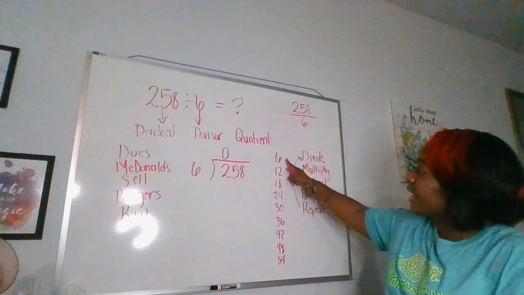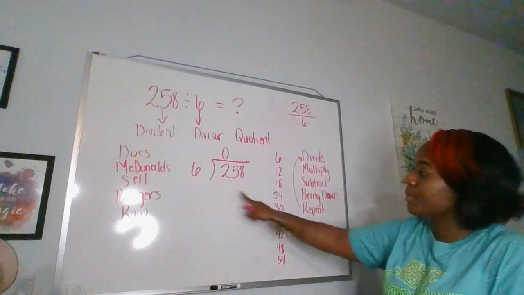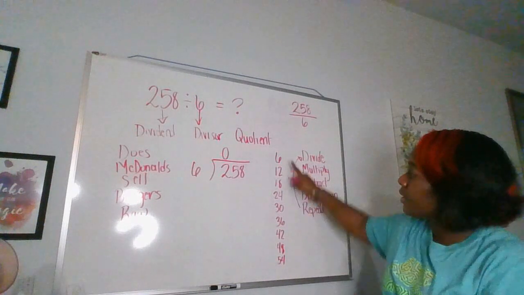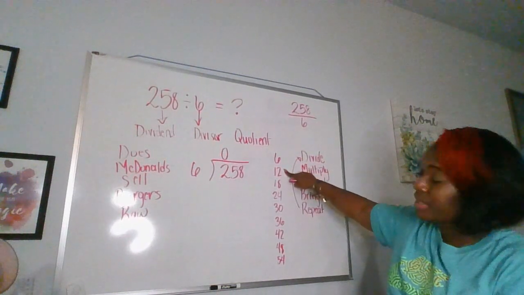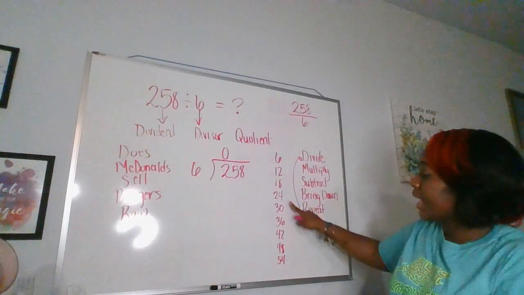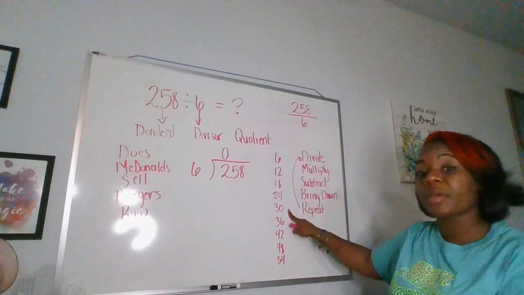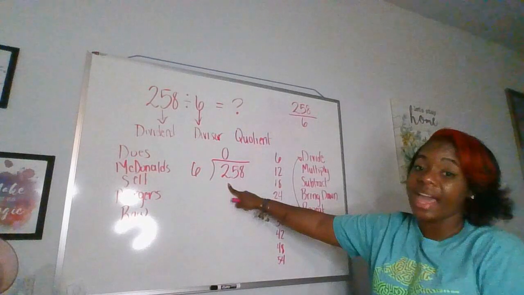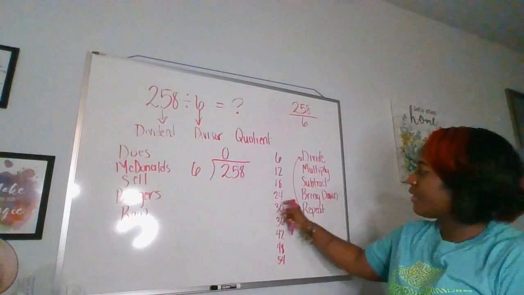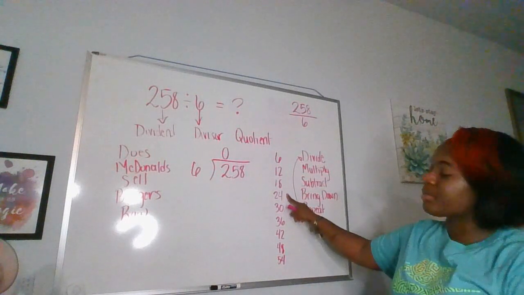So then I count how many times it takes for me to get close to this number 25 but not go over. So this would be 6 times 1, 6 times 2, 6 times 3, 6 times 4. I can't use 6 times 5 because 30 is more than what I have. I only have 25, so I can't have more than what I have. So I'm going to stop at 6 times 4.